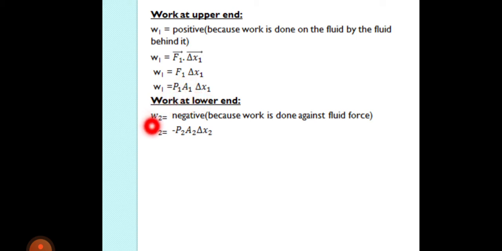Now we will calculate the work at the lower end. The work at the lower end is negative because the pressure and the fluid direction are opposite. We write the same work at point 2 and put a negative sign because here the work is negative. Now we calculate the total work. Total work equals upper end work plus lower end work. We put the values of W1 and W2 and then write this.